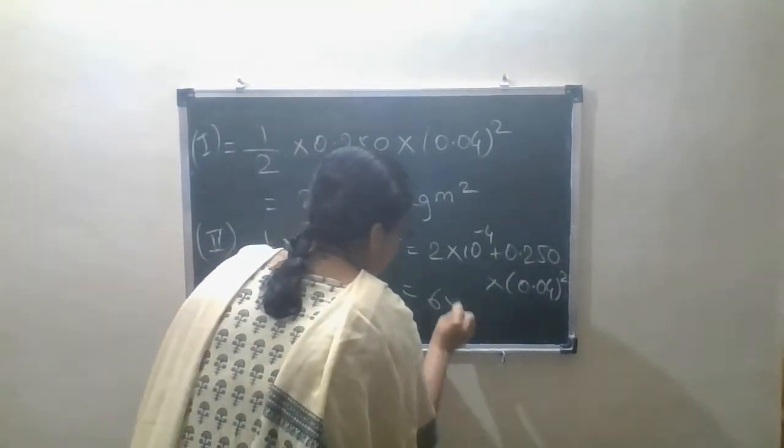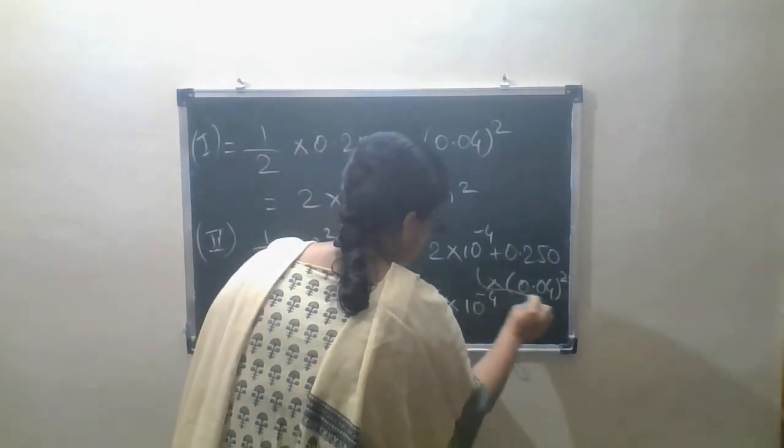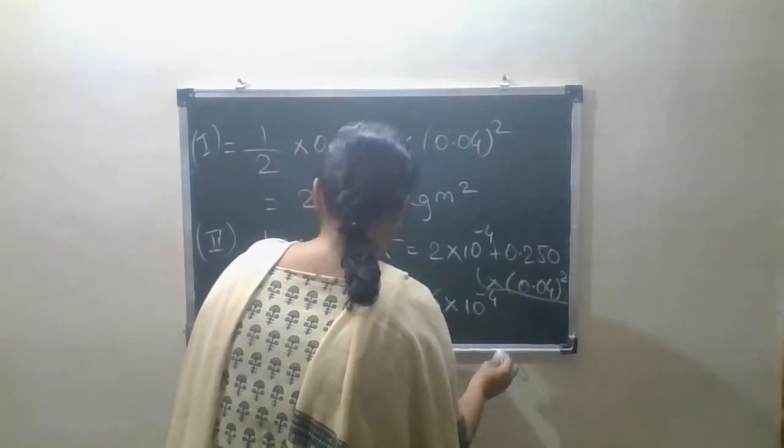So the answer is 6 into 10 to the power minus 4 kg meter square.